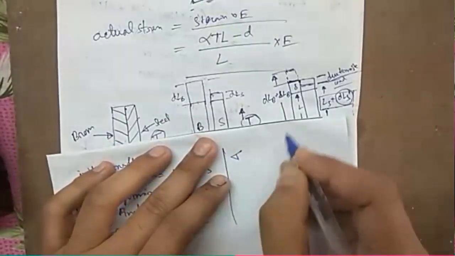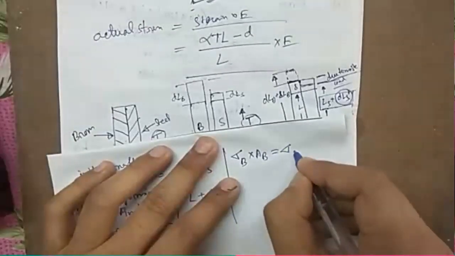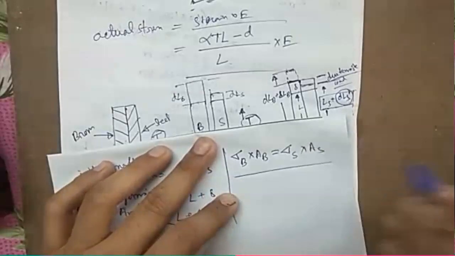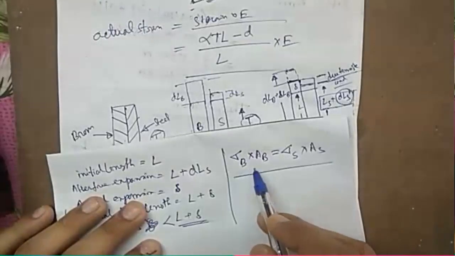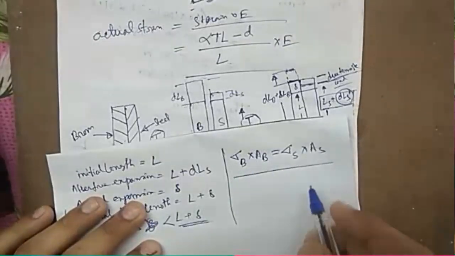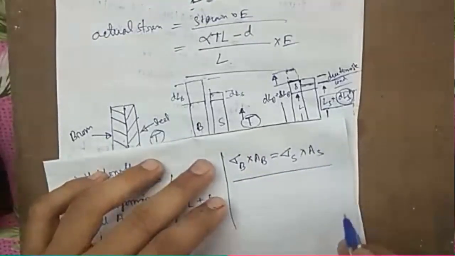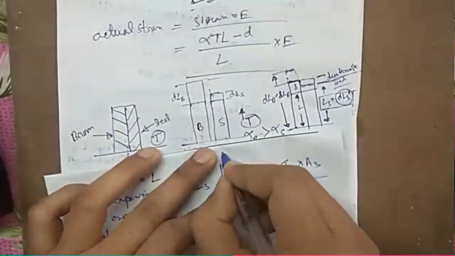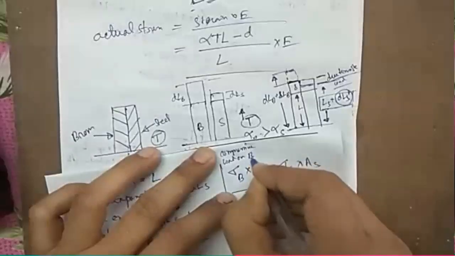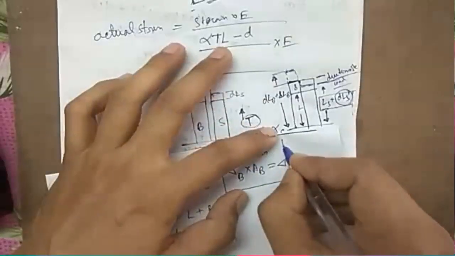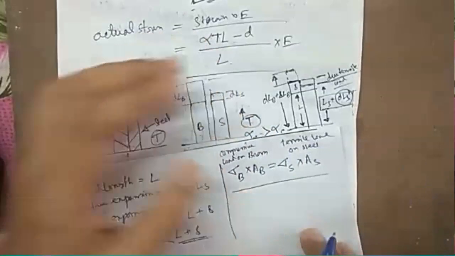So stress on brass rod into area of brass will be equal to stress in steel rod into area of steel. This is our first condition: compressive load on brass is equal to tensile load on steel. Okay, is the point clear?